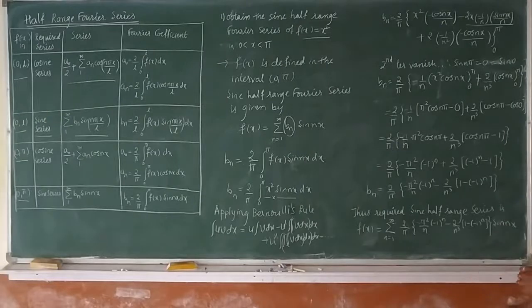This is the required sine half range series.